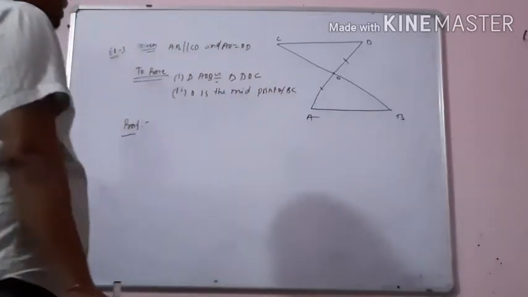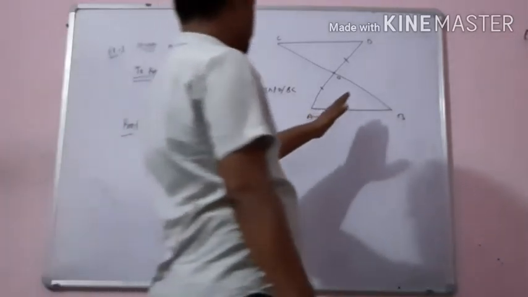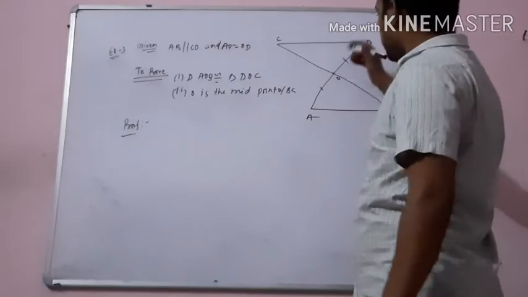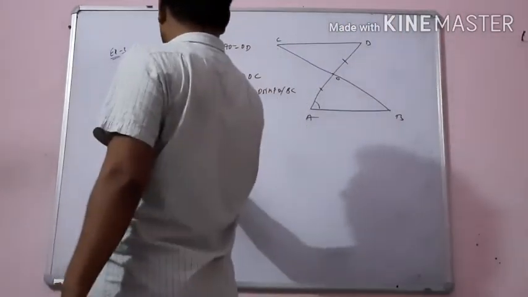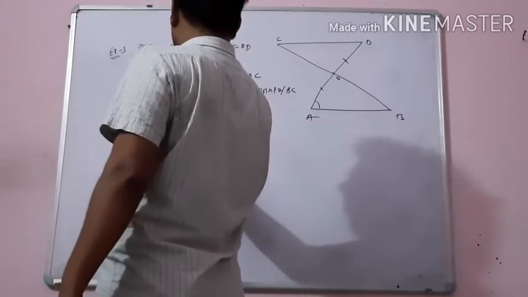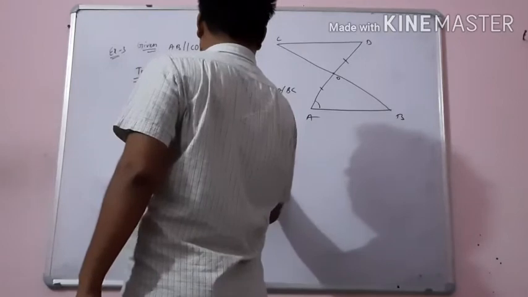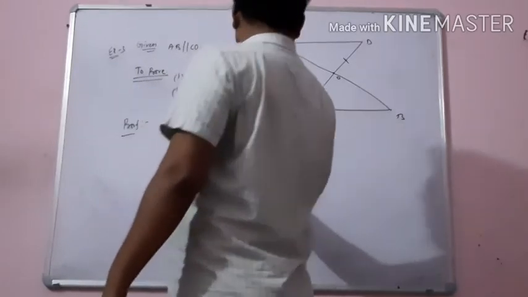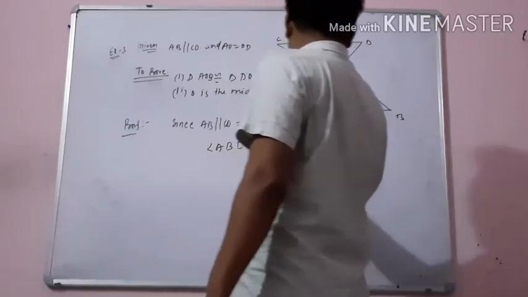Since it is given that AB is parallel to CD, this is parallel to this, so this angle, that is here, since AB is parallel to CD, then what will be? Angle ABO.